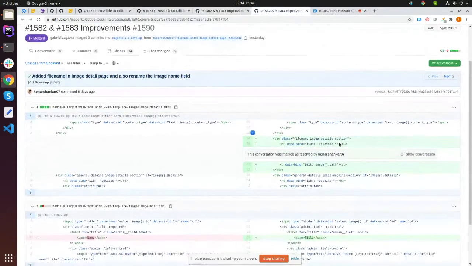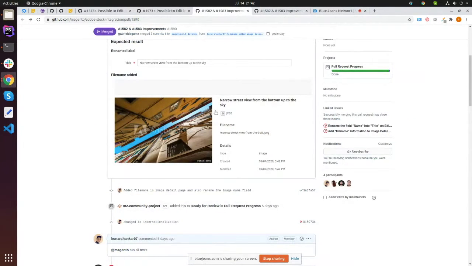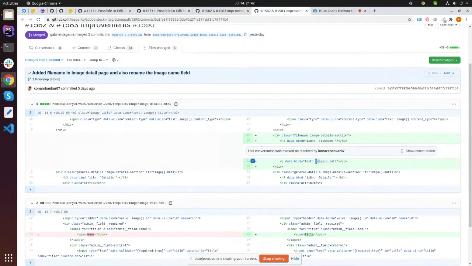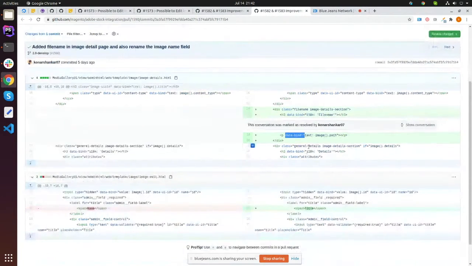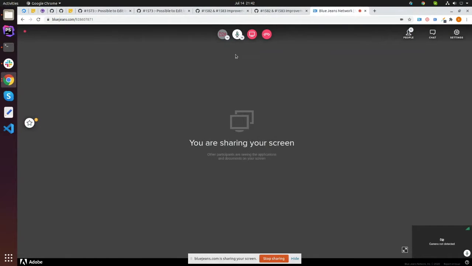This is the implementation of the file name path. Here the file name was not in the image detail page, which I have added using the image and getting the path. In the image data we are getting the path, we just fetch that and display it here in the data bind as text. And another one is just a simple one, which changes the name into a title. Sorry, I am not able to show the demo right now because my local instance is having some issues. So maybe next time. So that's it.